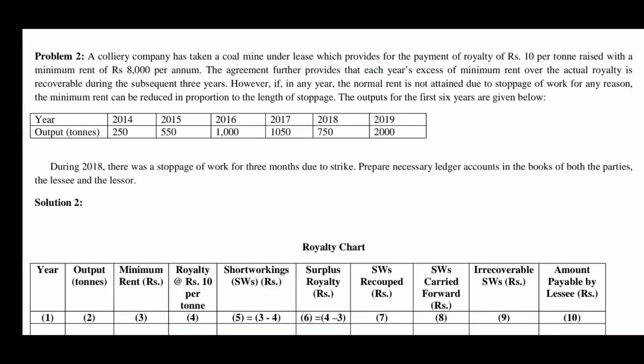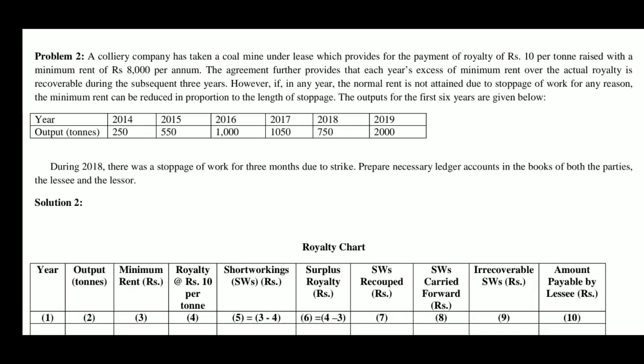Now let us consider problem number 2. In this problem, the royalty is based on output. Let us examine. A colliery company, which is the lessee, has taken a coal mine under lease, which provides for the payment of royalty of rupees 10 per ton raised. So, the royalty is rupees 10 per ton based on output, with a minimum rent of rupees 8,000 per annum.